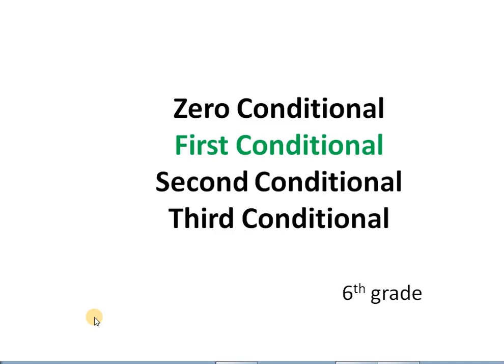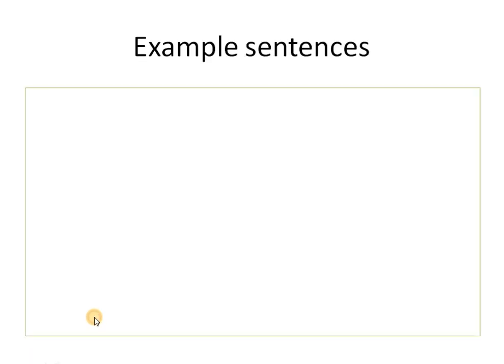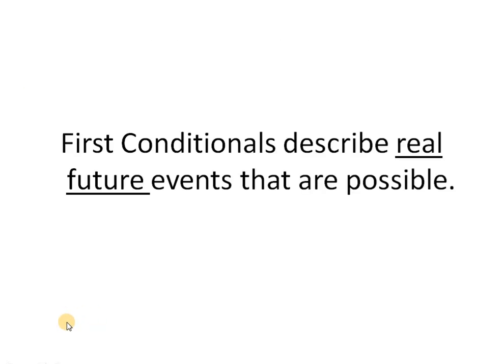It is about first conditional, which is one of the four types of conditional sentences. One of them, zero conditional, you have studied and know when we use it and how we use it. So first conditional is the second type of conditional sentences in this sequence. Let's look at it and see how we use them and when we use them.